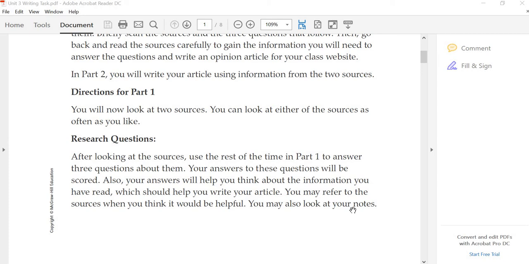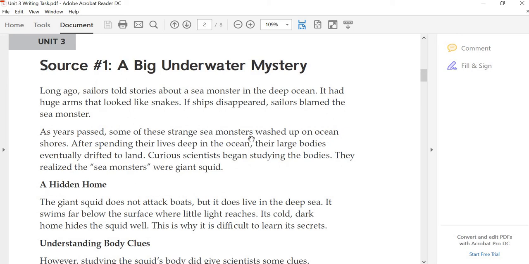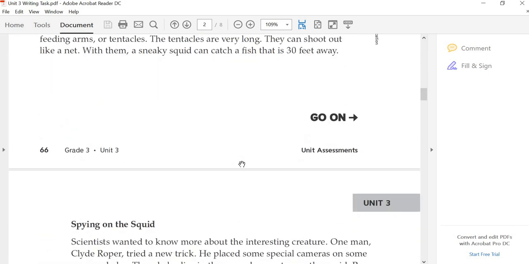What you're going to do, you're going to read both of the articles. You're going to answer a question in a chart, and then you're going to be doing an APEC using both of those sources. Okay, so let's go to the next page. All right, here is source 1, a big underwater mystery. Okay, it's about the giant squid. It's very interesting. I've read it a couple of times. I really thought it was very interesting.